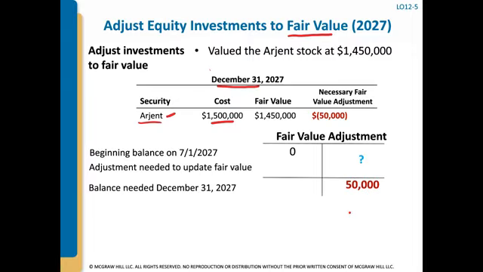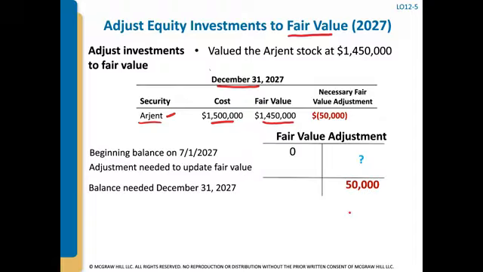And on 12/31, the fair value has decreased to 1.450. They're going to report this investment at its fair value on the balance sheet when you have under 20% ownership or do not have significant influence over the other corporation.